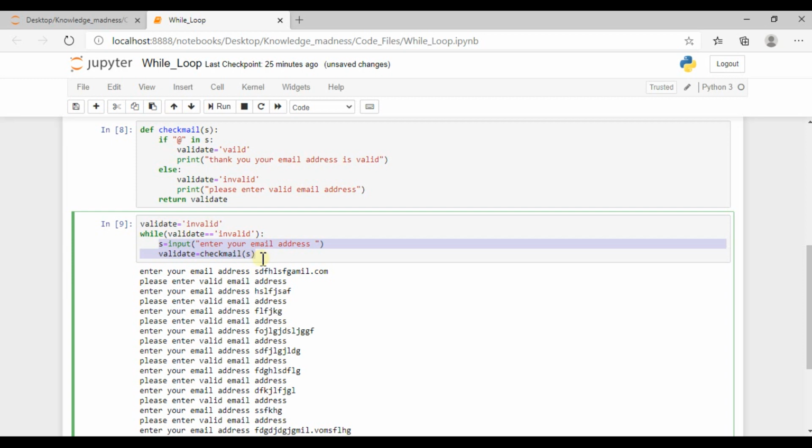If you know the setup, like I want to take input only 5 times, then I can use a for loop. Just ask the user 5 times to enter the email address. If he or she enters an invalid email address 5 times, then that is the end of it. But if you have to continuously ask the user to enter a valid email address, then you can use while. So this is a simple example. If you are working, you will come across a large number of cases where you need to use the while loop.